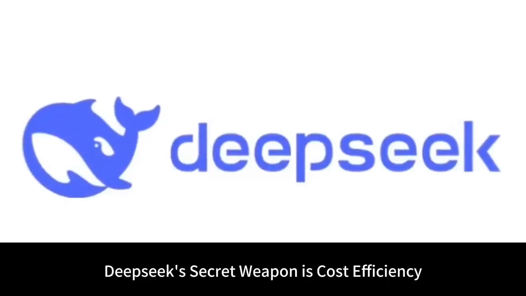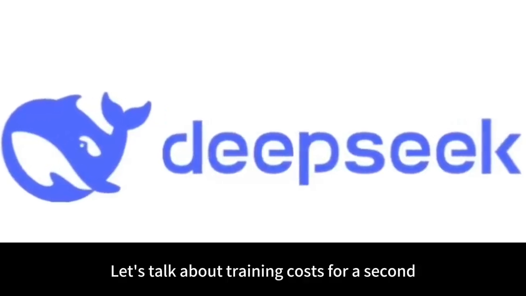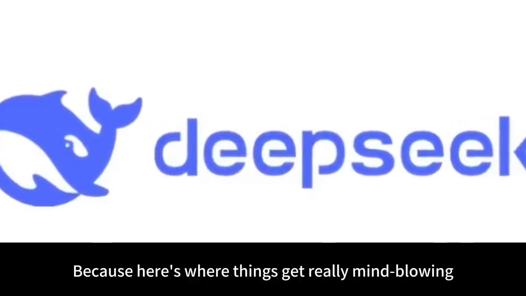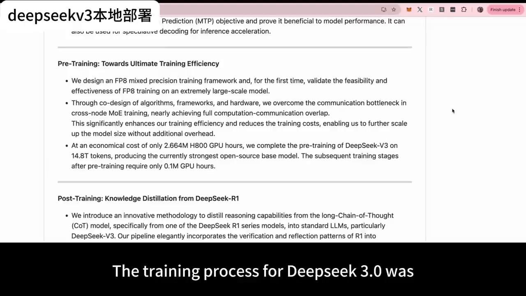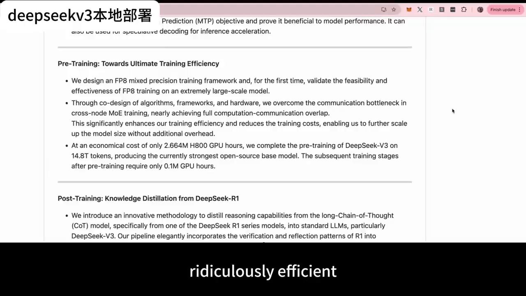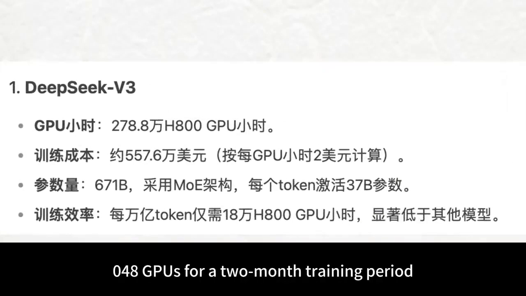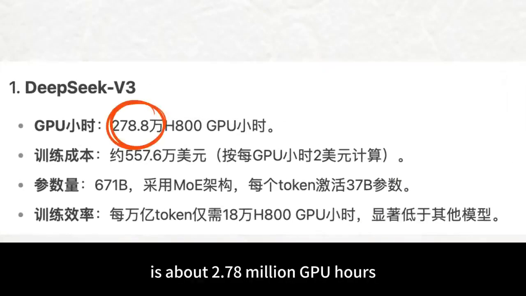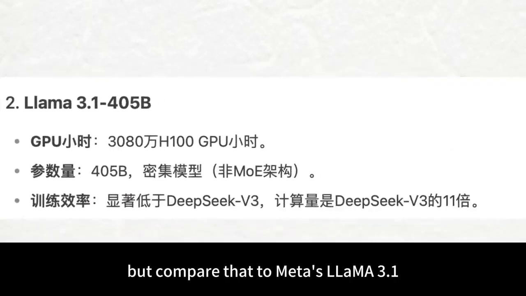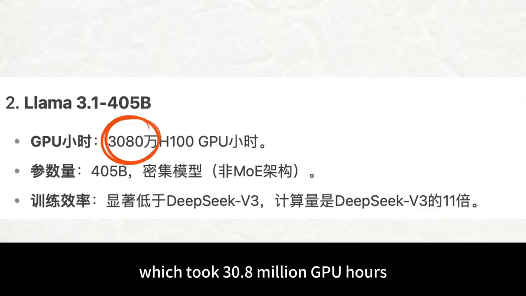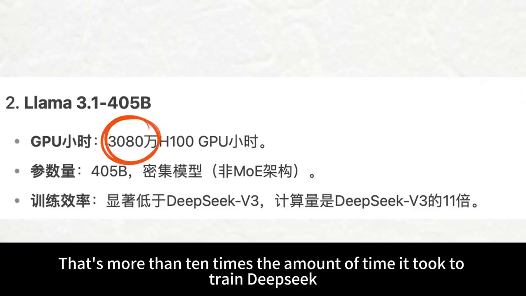DeepSeek's secret weapon is cost efficiency. Let's talk about training costs for a second, because here's where things get really mind-blowing. The training process for DeepSeek 3.0 was ridiculously efficient. They used 2,048 GPUs for a 2-month training period, which, when you do the math, is about 2.78 million GPU hours. Now that might sound like a lot, but compare that to Meta's Llama 3.1, which took 30.8 million GPU hours. That's more than 10 times the amount of time it took to train DeepSeek.